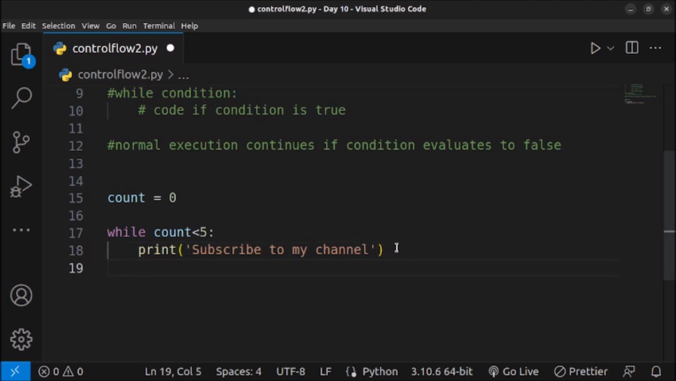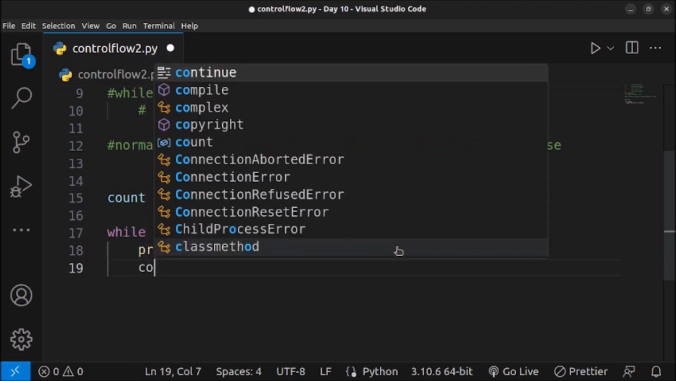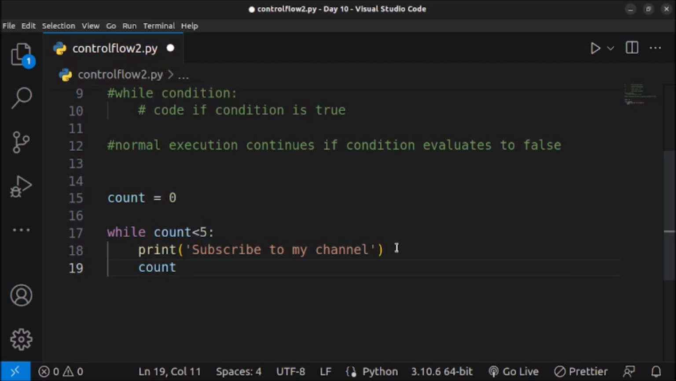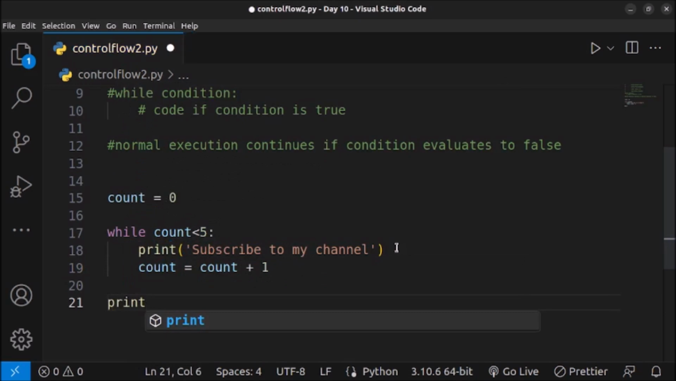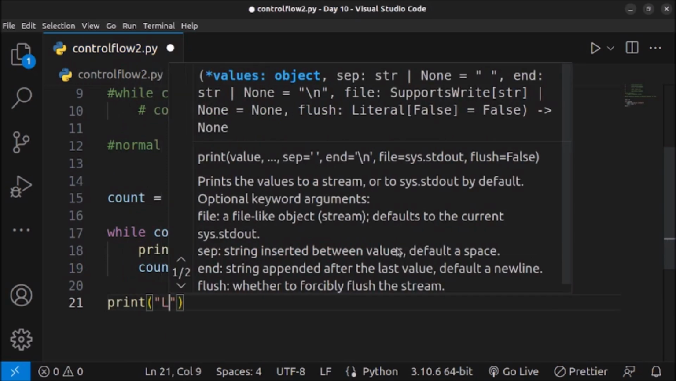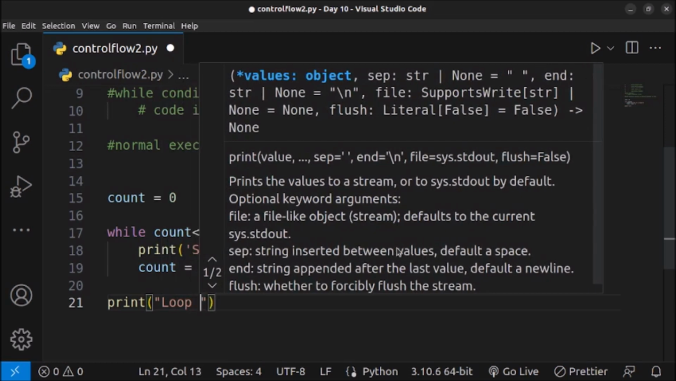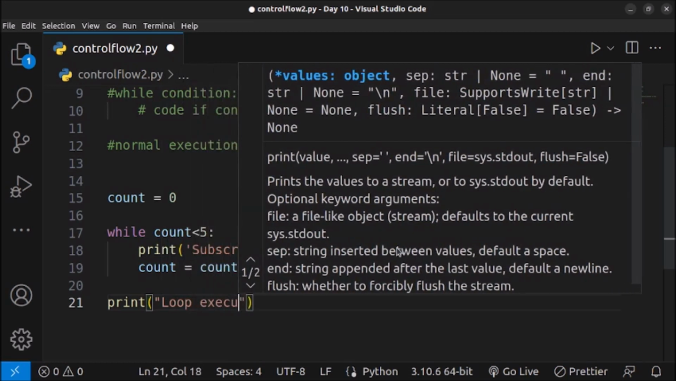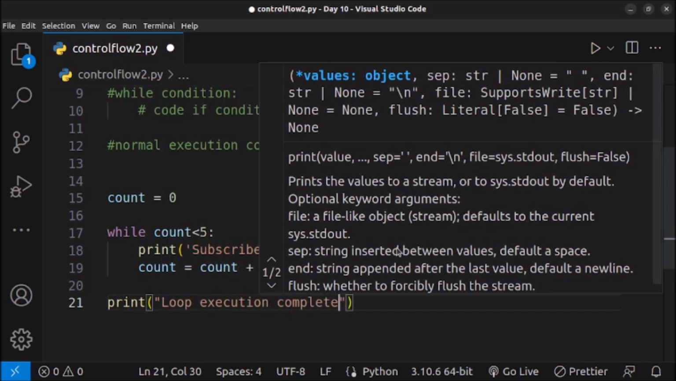So what we can do is increase the value of count after printing "subscribe to my channel" on the terminal. We can increase the value by 1. You can increase it by anything as per your requirement. And after we are done with execution of the while loop, we want to print something like "loop execution completed, normal execution."